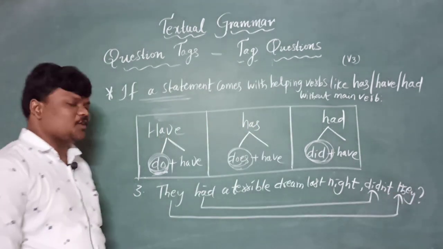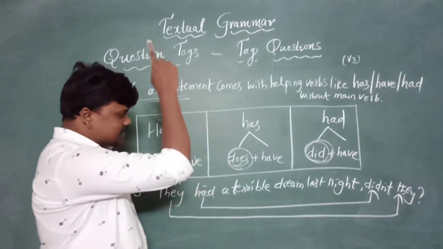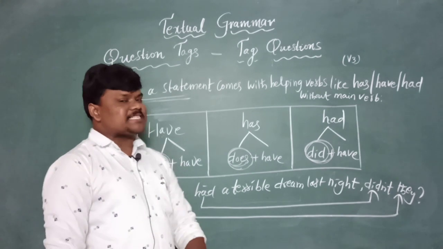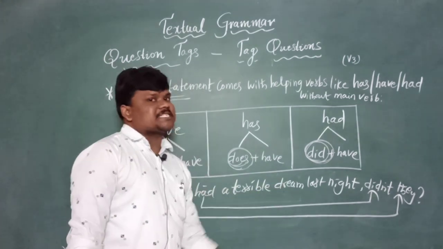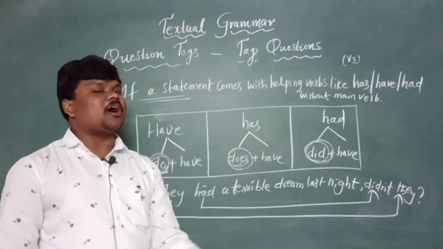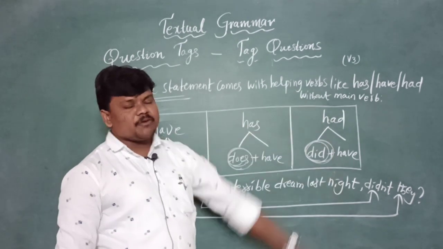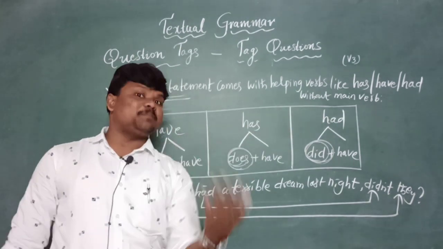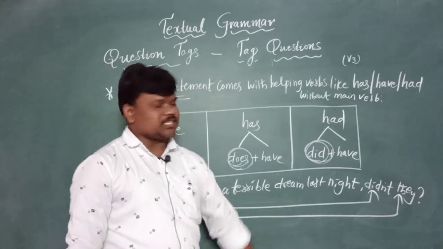Hope you understand clearly. In today's class, let me recall once again what I taught you. If a statement has a helping verb, how do we write the question tag? If a statement doesn't have any helping verb, how do we write the question tag? If a statement comes with has, have, had lonely without a main verb, how do we write the question tag, right?